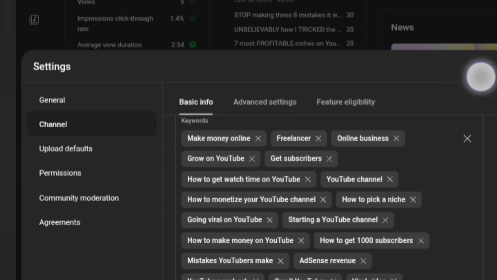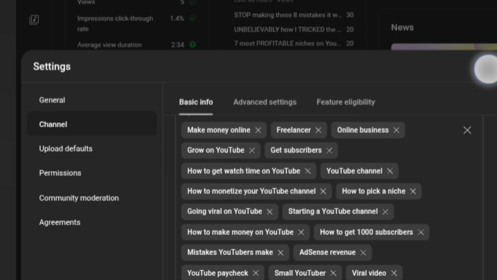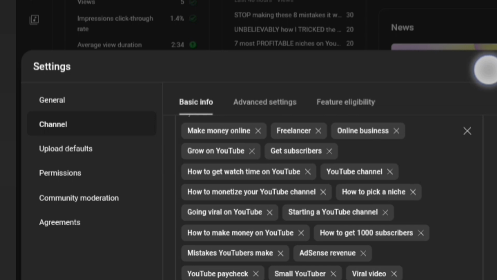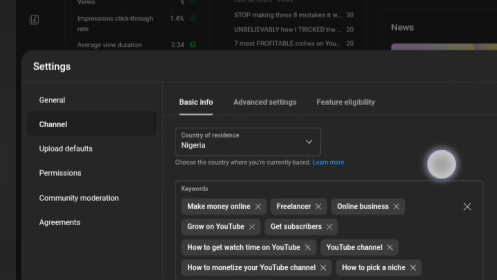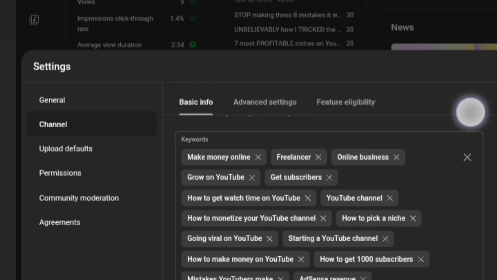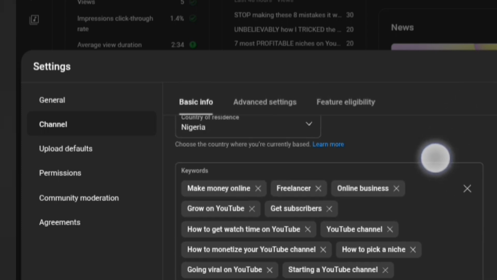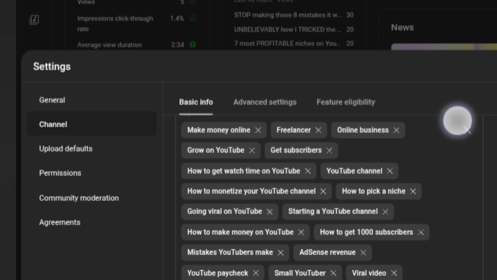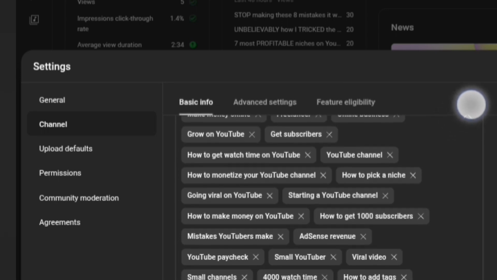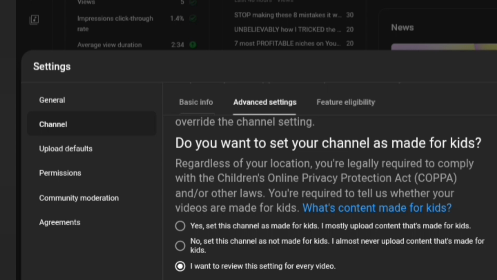Make sure you put in keywords that are relating to your YouTube channel, or to what your YouTube channel is doing, or to the kind of videos that you create on YouTube. This is going to help your videos to rank in search whenever an audience or a potential audience comes on the YouTube space to actually look for a video. This is going to send a message to the algorithm that your channel is actually doing something that this particular audience is looking for, and it is going to recommend your videos.